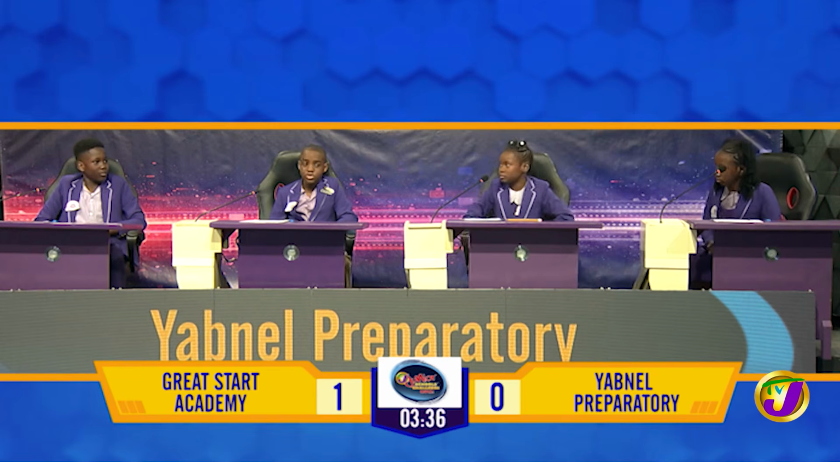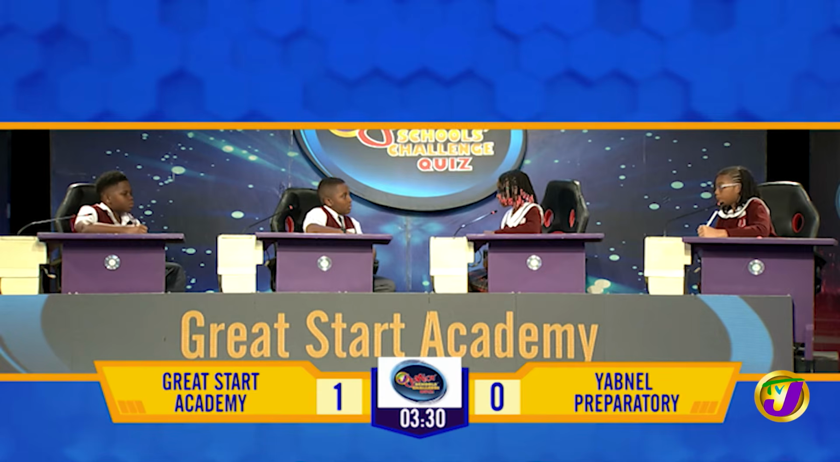Science. Yabnel, what is the name for the main stem of a tree? The main stem of a tree. Pulp. Incorrect, it's the trunk. Great Start. Science. What is the name for the outer layer of a tree trunk, protecting it from the elements and pests? Bark. That's correct.